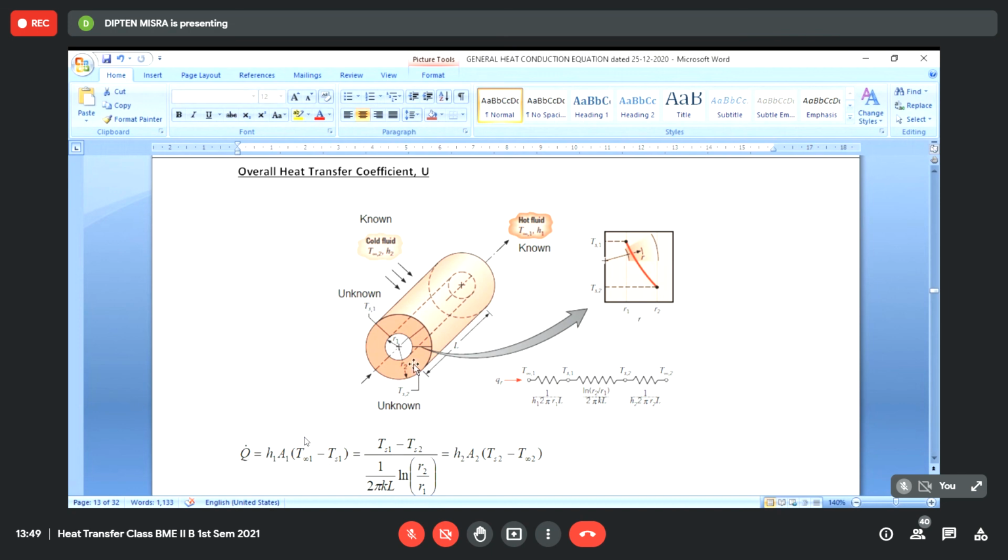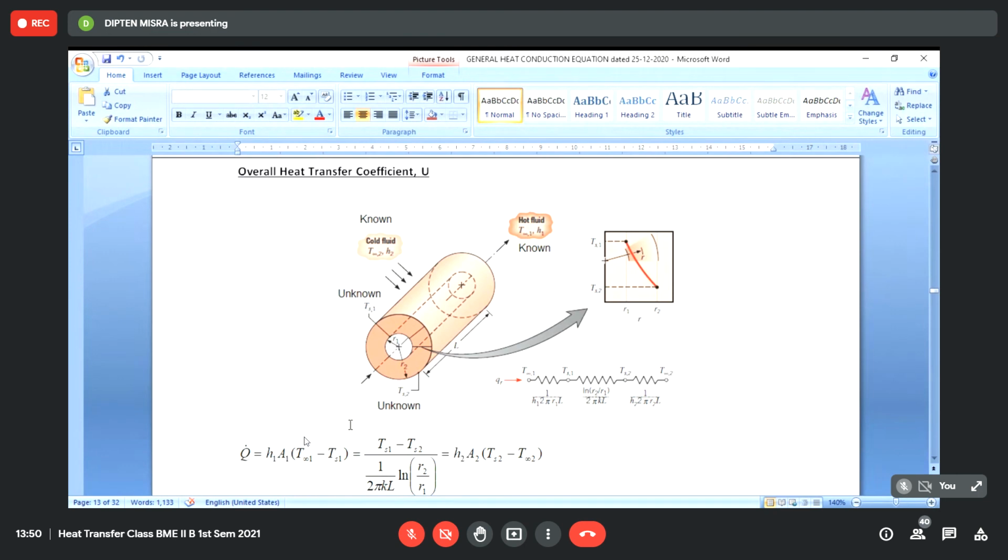Now, for the time being, what we know are the values T infinity 1 and T infinity 2, and we do not know TS1 and TS2. TS1 is the surface temperature of the inside curved surface of the pipe, and the outside surface temperature of the pipe is given by TS2. TS2 is constant throughout the circumference and throughout the length, and TS1 is also constant at any value of phi and at any value of z.